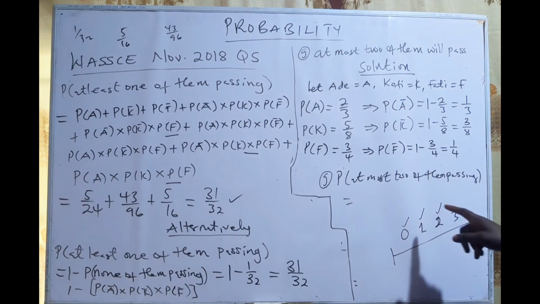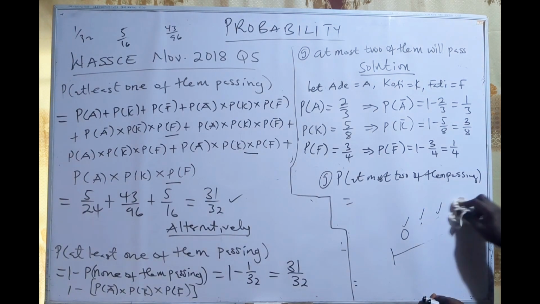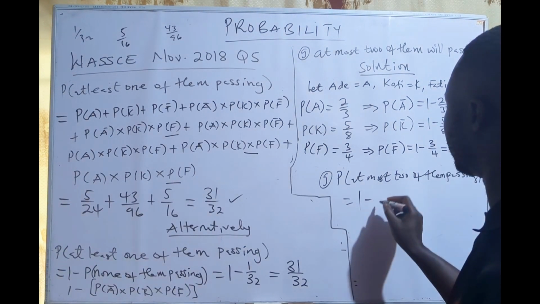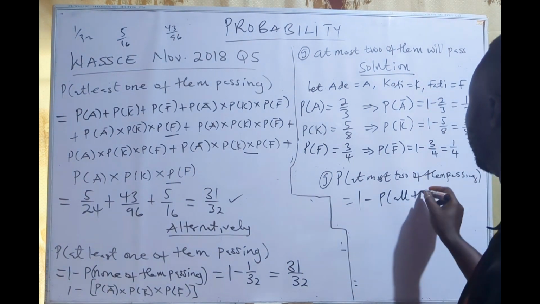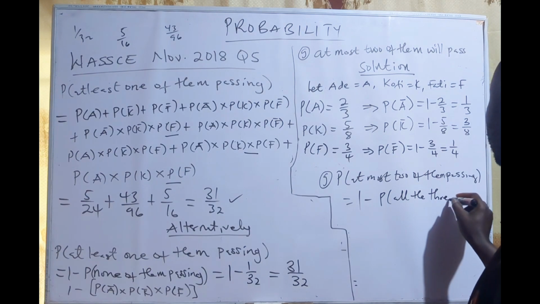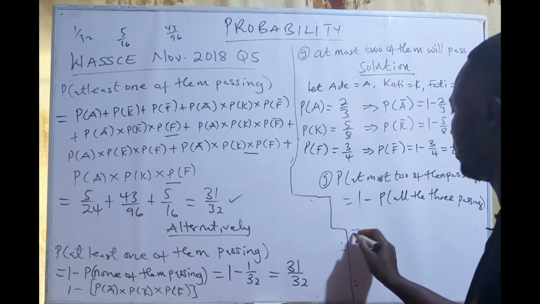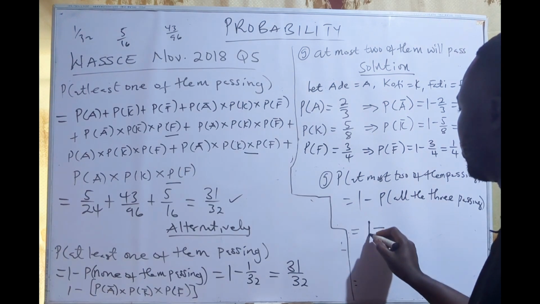All right, so at most 2 of them passing can be probability of 1 minus probability of all the 3 passing. Okay, so 1 minus all the 3 passing.